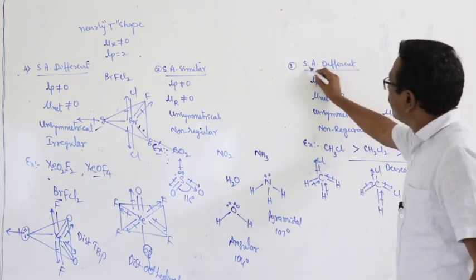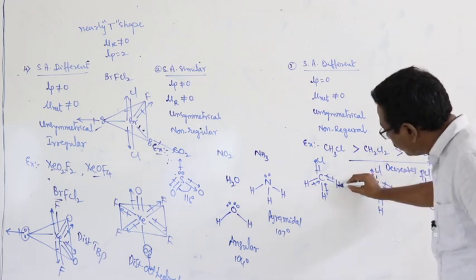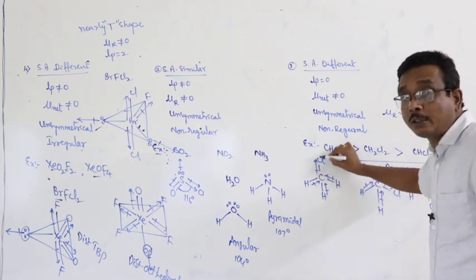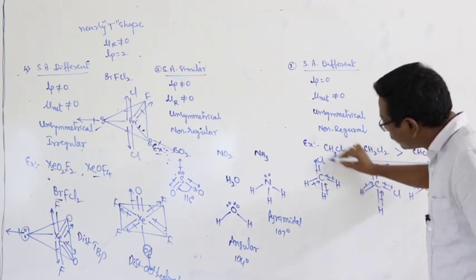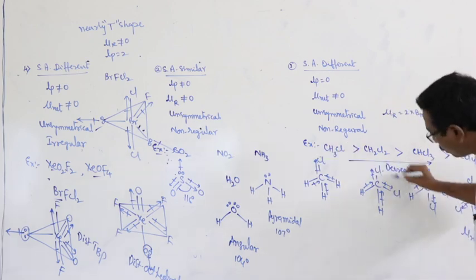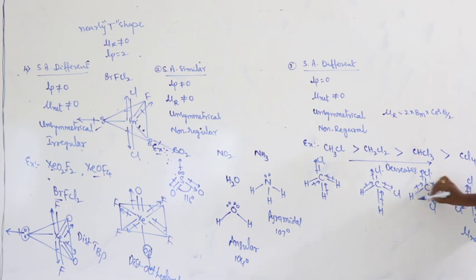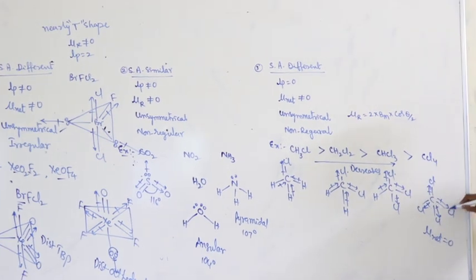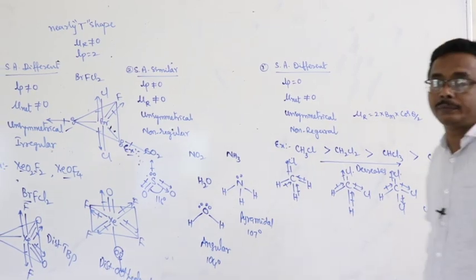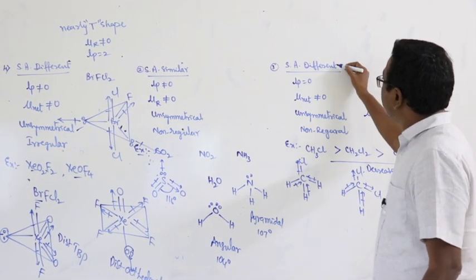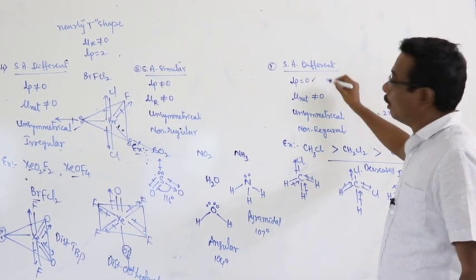Third one, surrounding atoms are different, means hydrogen, hydrogen, hydrogen and chlorine. Surrounding atoms are different. Here 2 chlorine atoms, 2 hydrogen atoms, surrounding atoms are different. 3 chlorine atoms, 1 hydrogen atom, surrounding atoms are different. But here all the 4 chlorine atoms are identical. Surrounding atoms are different, number of lone pairs 0.